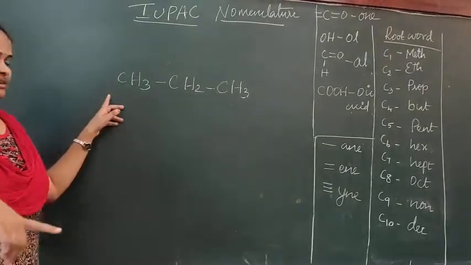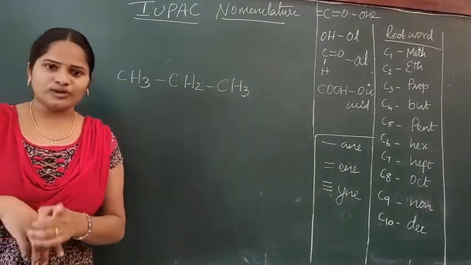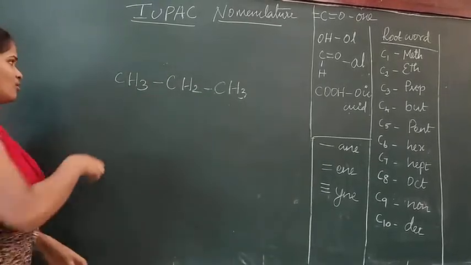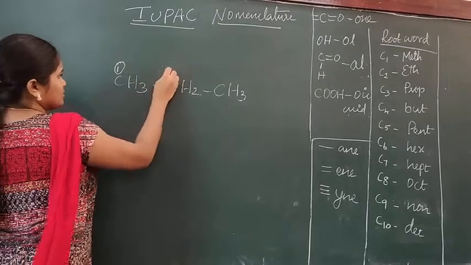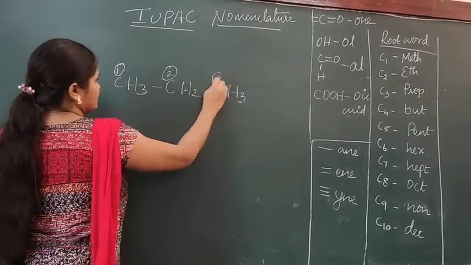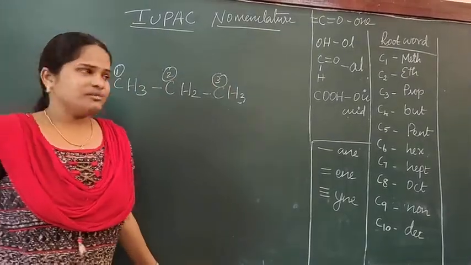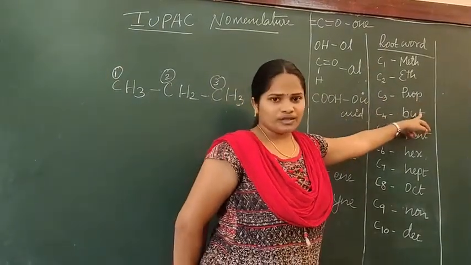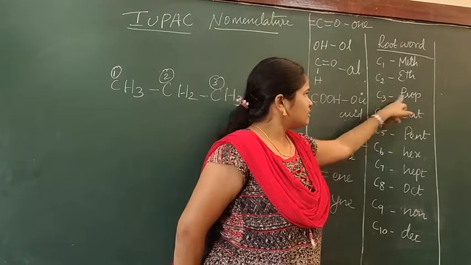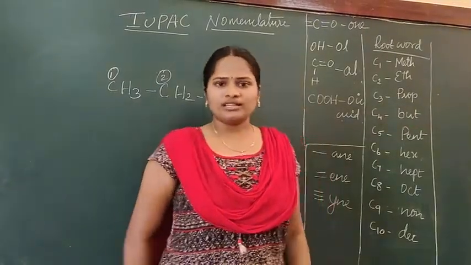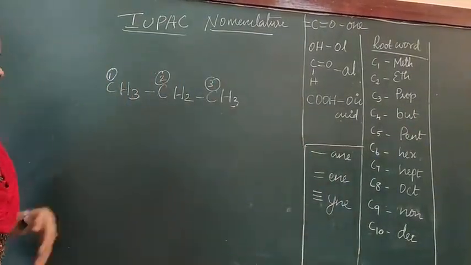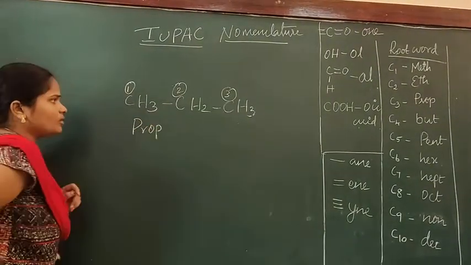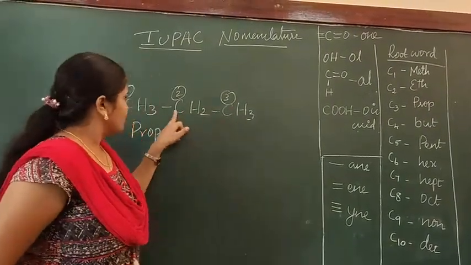See, root word means the number of carbons. How many carbons do we have? 1, 2, 3. If the number of carbons is 3, what is our root word? C3 means "prop". The number of carbons is 3, so we start from "prop". That is the root word for this compound. Now look at the type of bond.